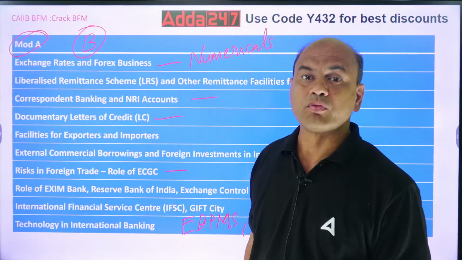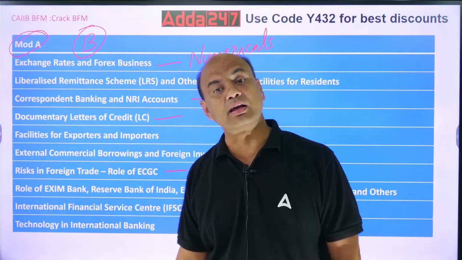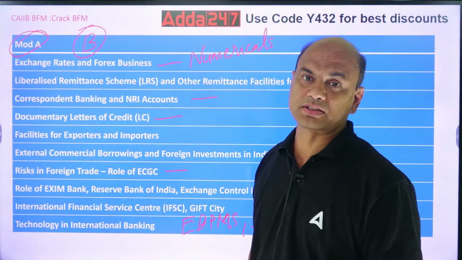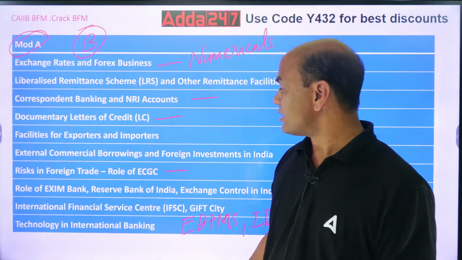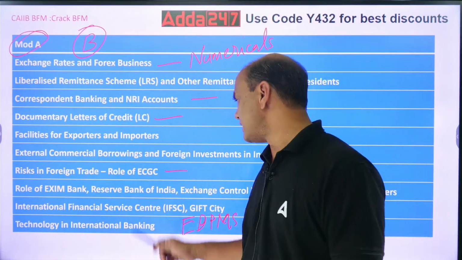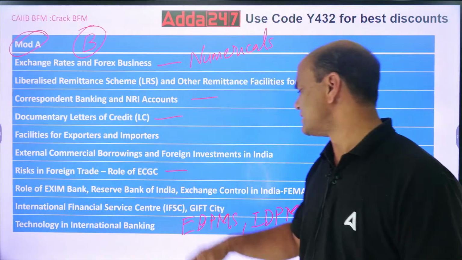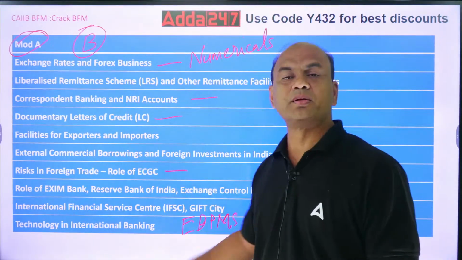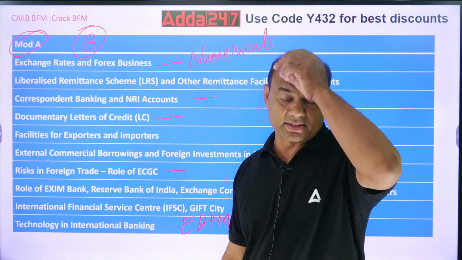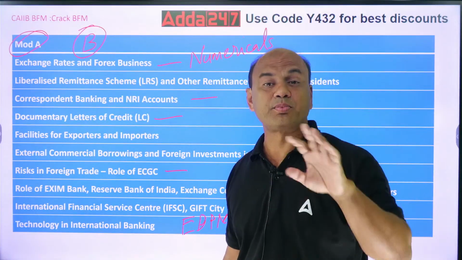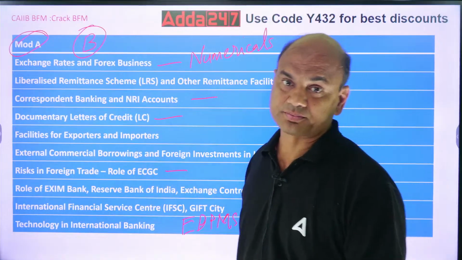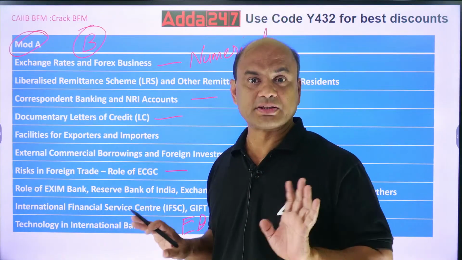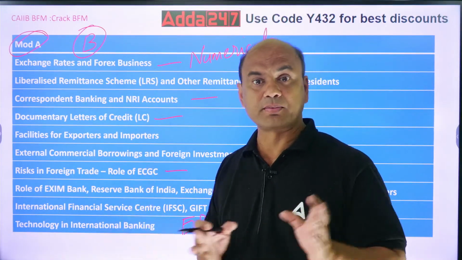What are the types of LC? What is the red clause LC? What is the green clause LC? Transferable LC, various types. Then the next part is ECGC. This is also an important topic. In ECGC, you will have various policies for the bank as well as for the exporters. Separate policies are there, for the exporters separate, for the bank separate.